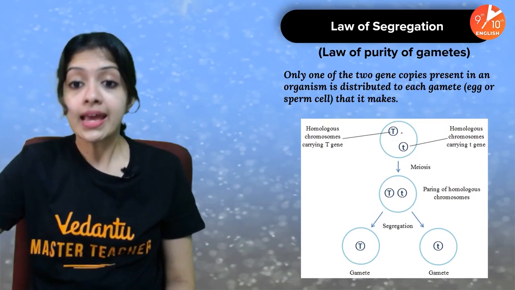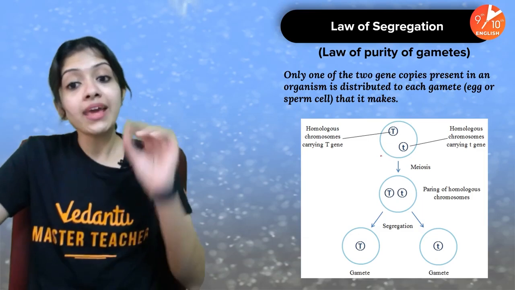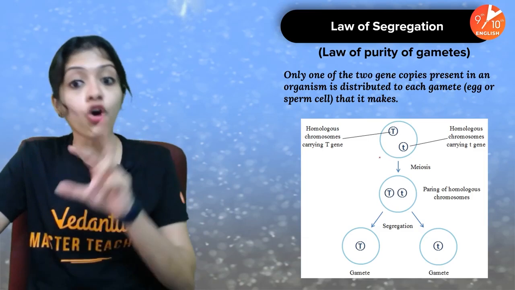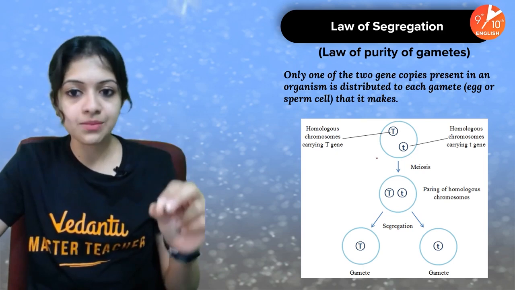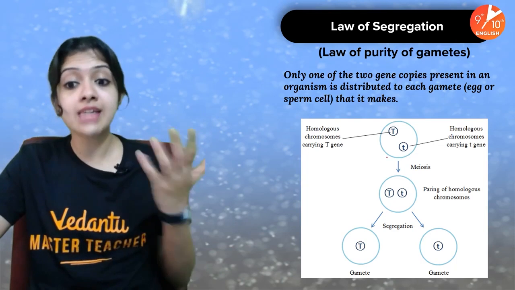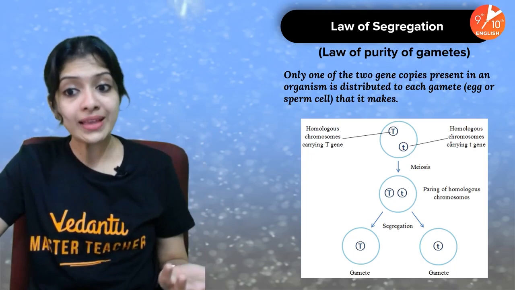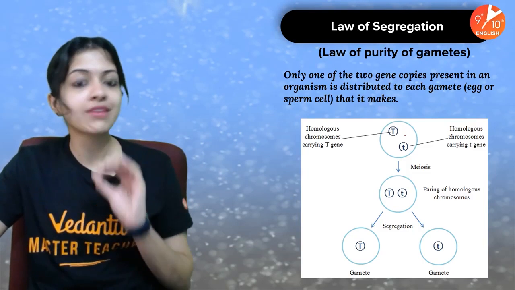The next one is the law of segregation, in which Mendel says only one of the 2 gene copies or only one of the 2 factors present in an organism is distributed to each gamete. I have told you that already. At the time of meiosis, look at this. Inside a normal diploid cell, homologous chromosomes are found in pairs.